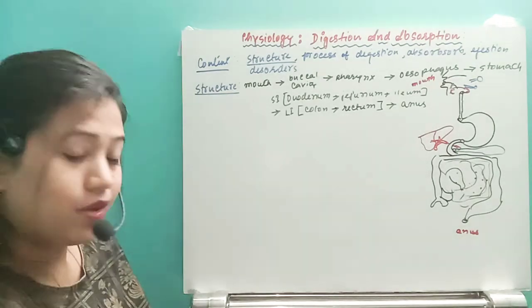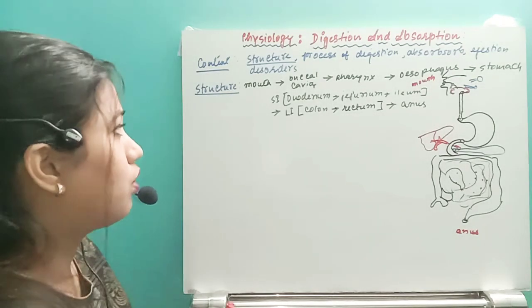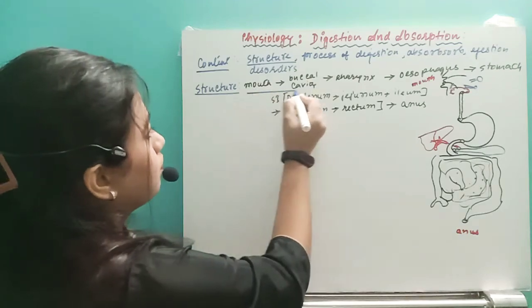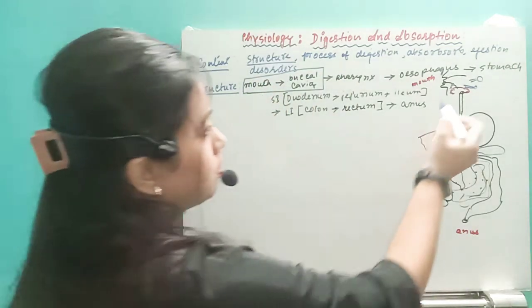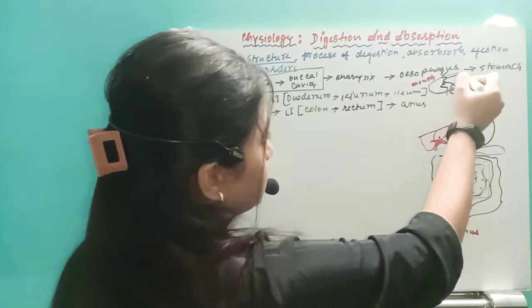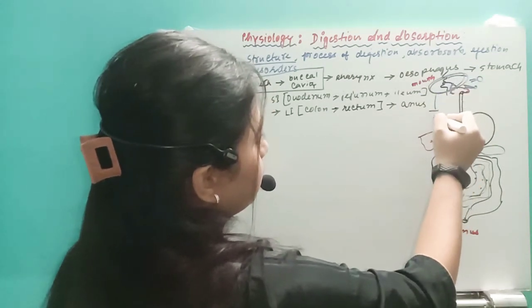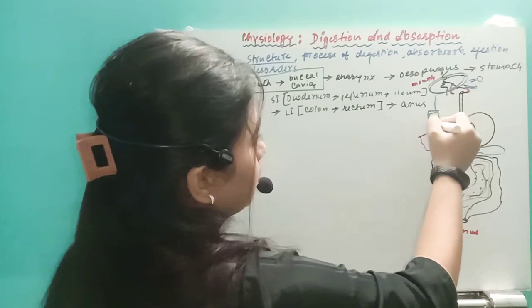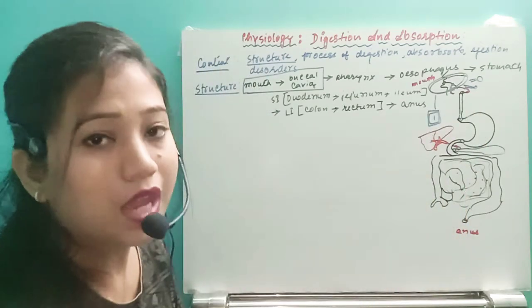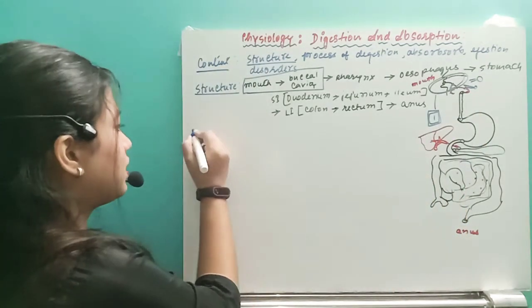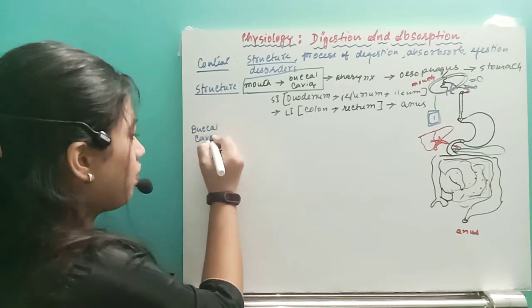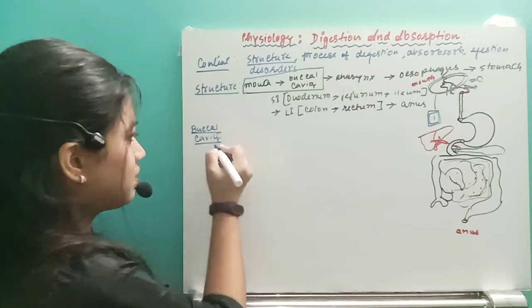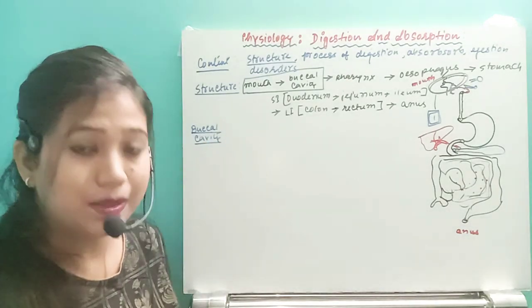So under that, what we are going to start with first of all is the buccal cavity and the mouth, right? So the first part we are going to discuss is this part. This is our first part we are going to start. So first of all, let's start with the buccal cavity. So what is the buccal cavity? This is our mouth, which is guarded by the lips.